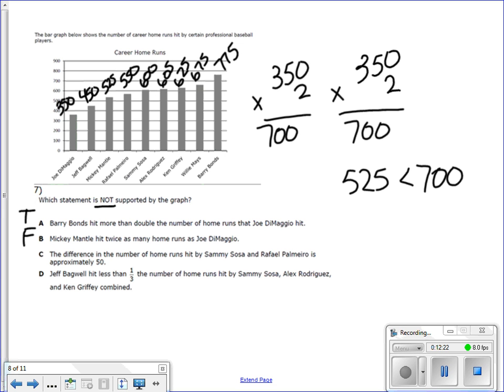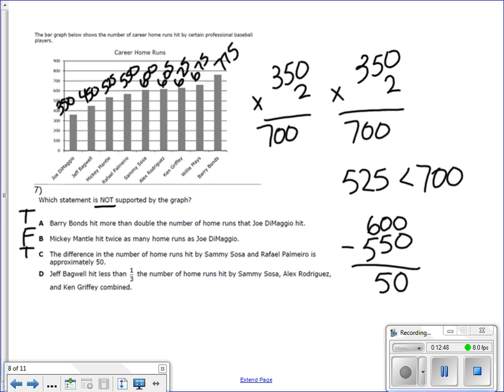C says the difference in the number of home runs hit by Sammy Sosa and Rafael P. is approximately 50. So first let's look at Sammy Sosa, and he hit 600 home runs. Rafael P. hit 550. We need to find a difference, so we subtract. 600 minus 550 is 50. So that is a true statement.